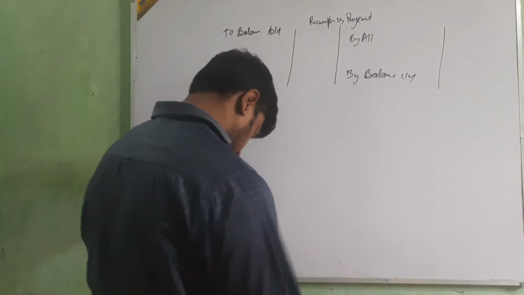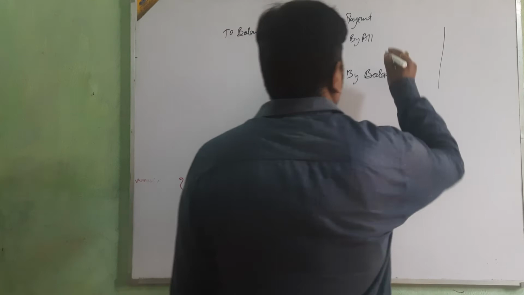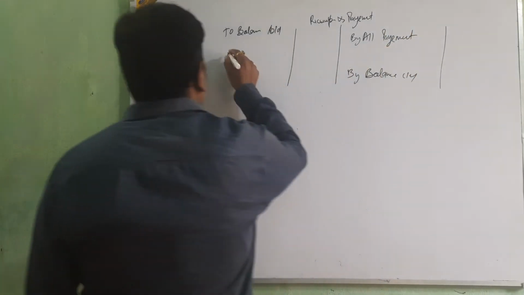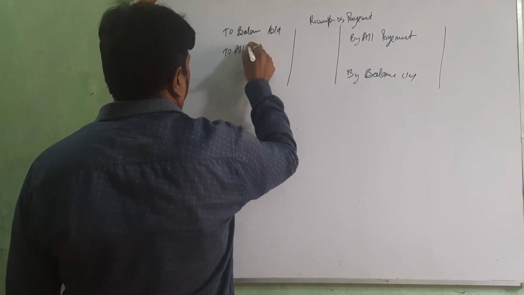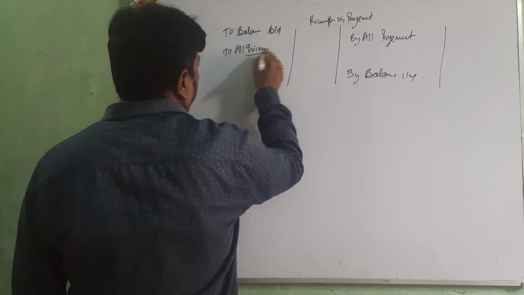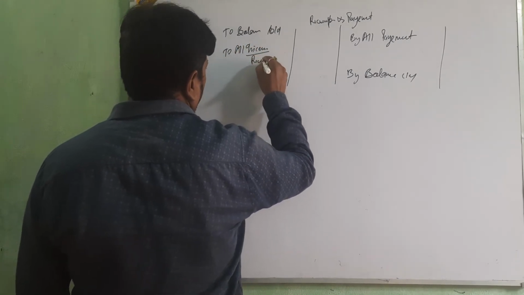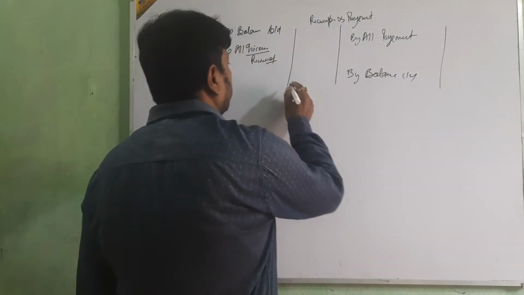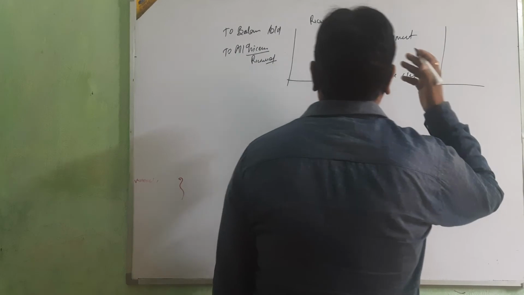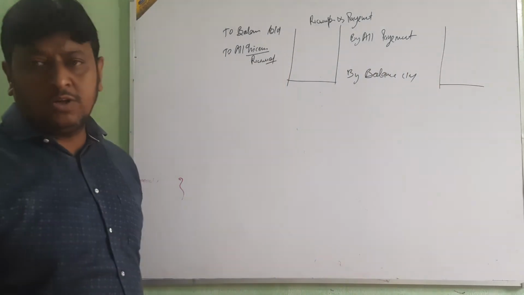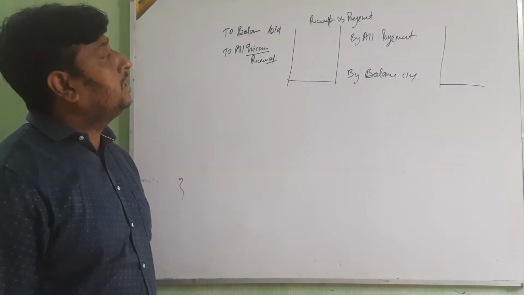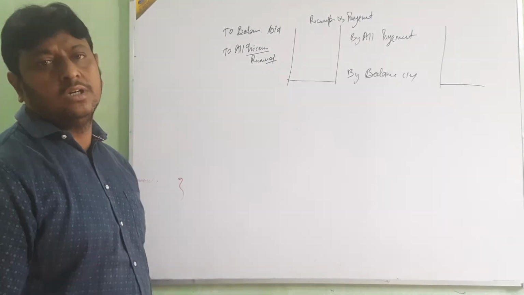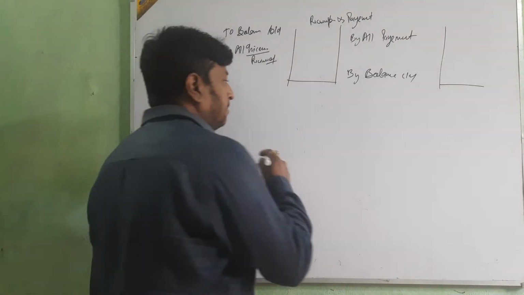All payments and all income received are entered in the receipts and payment account. When we are going to make the income and expenditure account by the receipts and payment account,